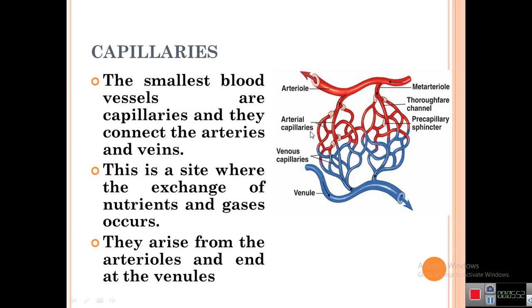It means the capillaries which contain a high amount of oxygen are known as the arterial capillaries. And when these capillaries carry the deoxygenated blood or waste blood, then those capillaries are known as venous capillaries, because they are from the venule. That's why we call them venous capillaries.